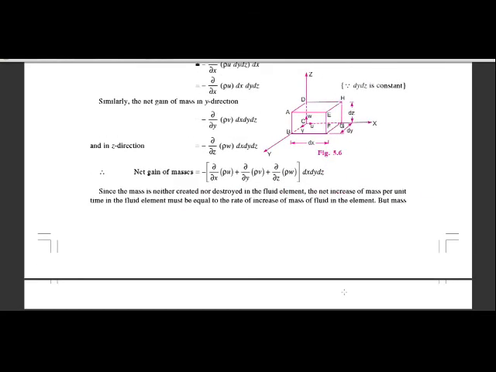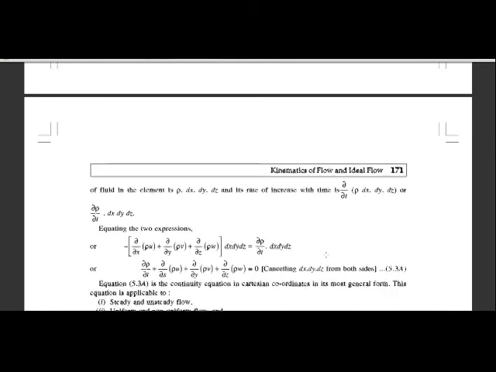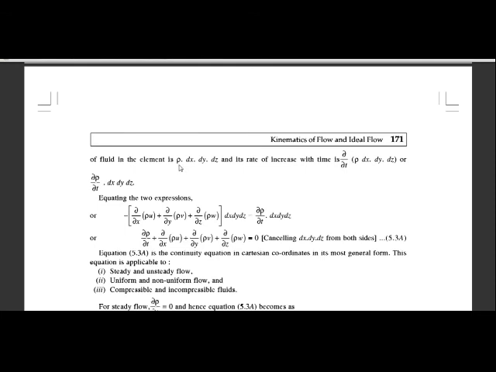The mass of the fluid in the element is ρ dx dy dz, and its rate of increase with time is ∂/∂t of (ρ dx dy dz), that is, ∂ρ/∂t into dx dy dz.